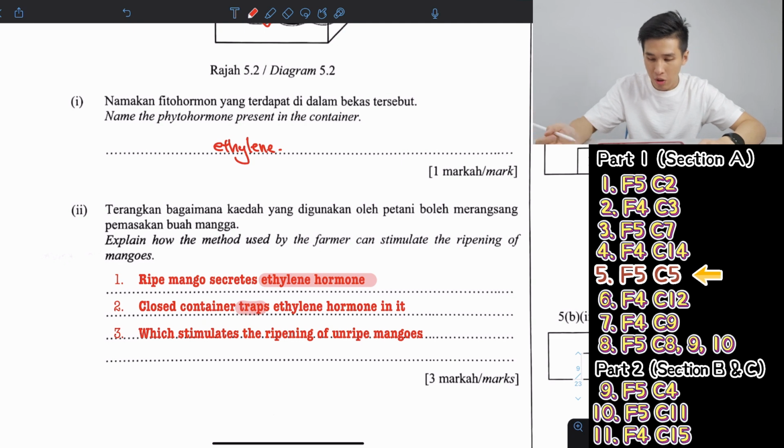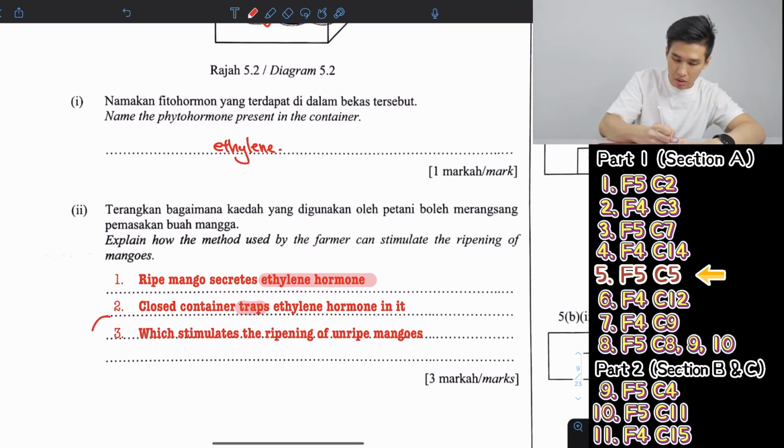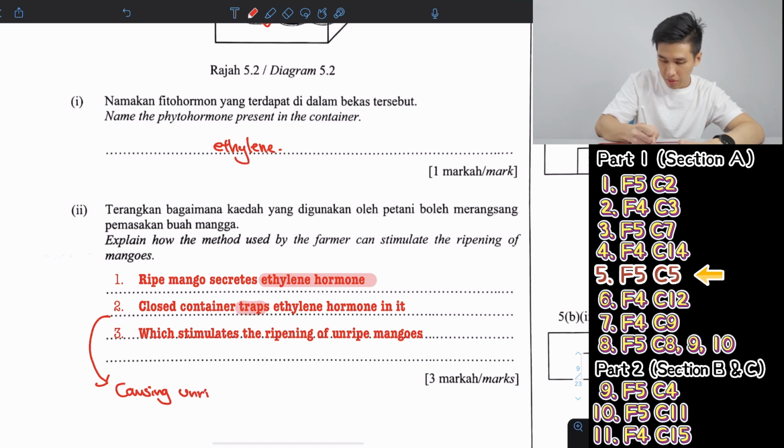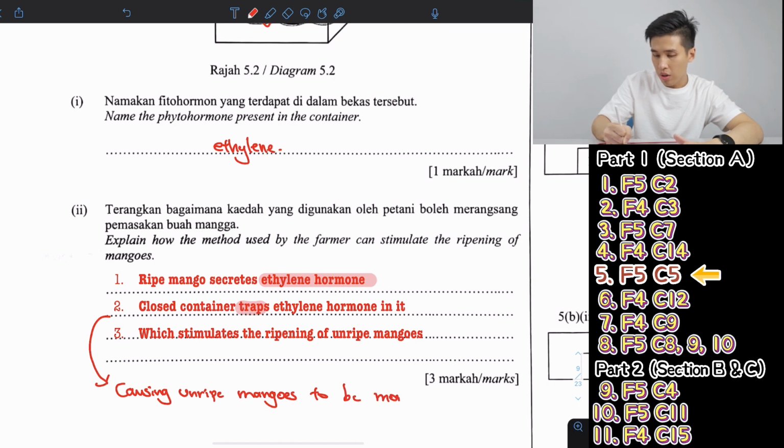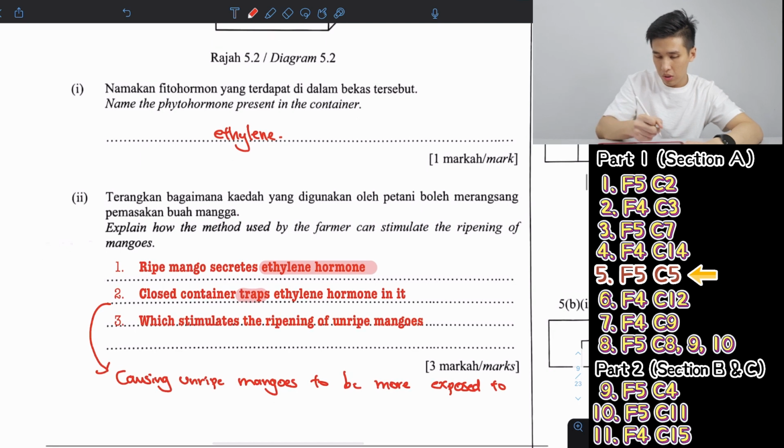Closed container traps ethylene hormone in it, causing unripe mangoes to be more exposed to ethylene.